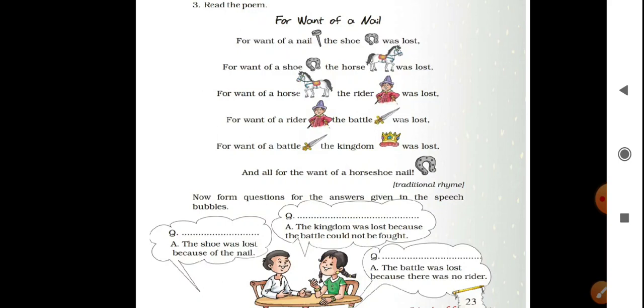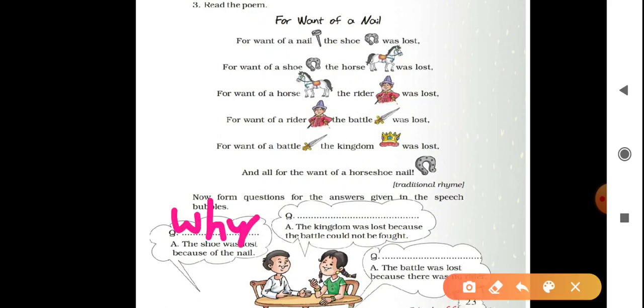The answer is, the shoe was lost because of the nail. Children, the answer has because. So, which WH word can you use here? Yes, why. You can use why was. Why, and the helping verb was given here, was. Why was the shoe lost?